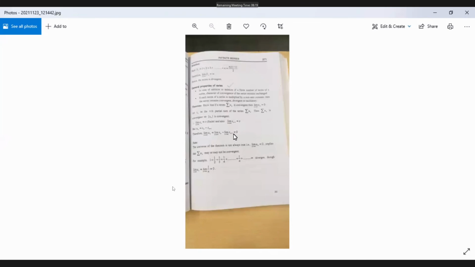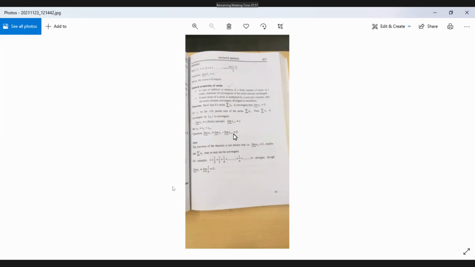Whereas if the sequence is like u2 less than or equal to u1, u3 less than or equal to u2, that is un plus 1 less than or equal to un, then we call it a monotonically decreasing sequence. So if un is less than or equal to un plus 1, it is a monotonically increasing sequence. If un plus 1 is less than or equal to un, it is a monotonically decreasing sequence.